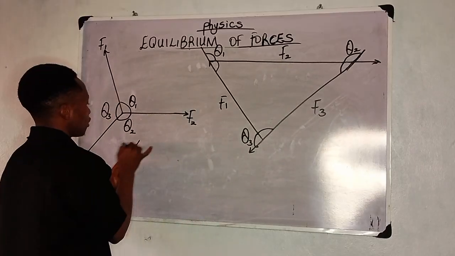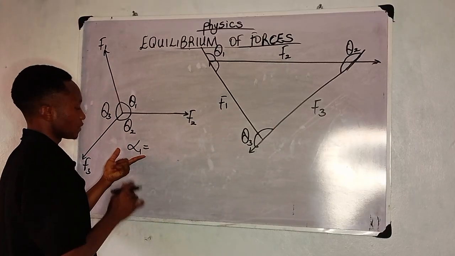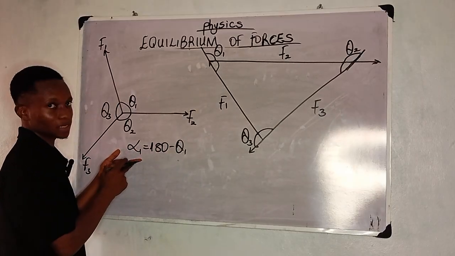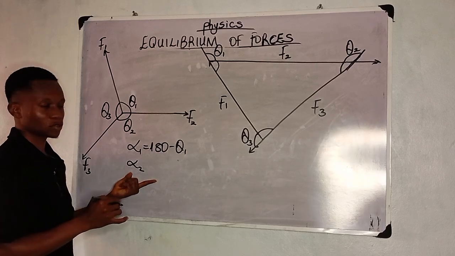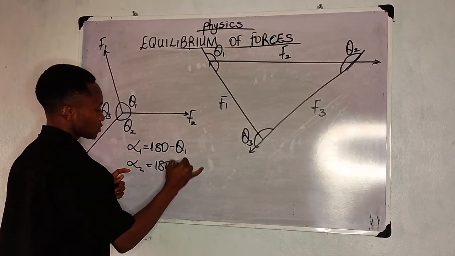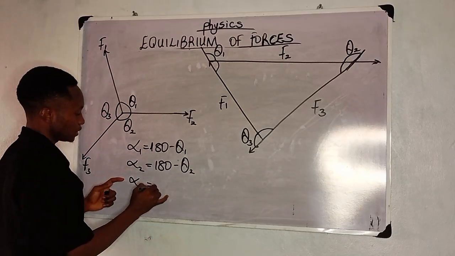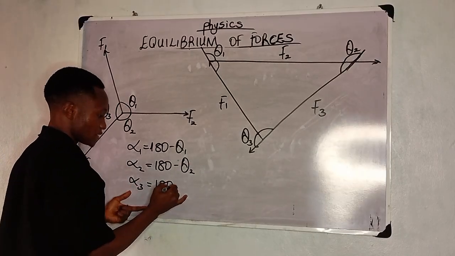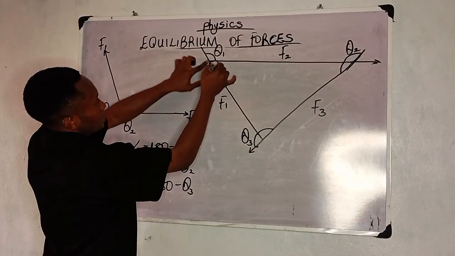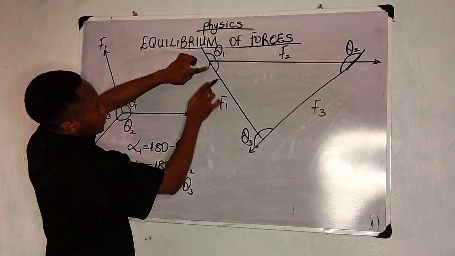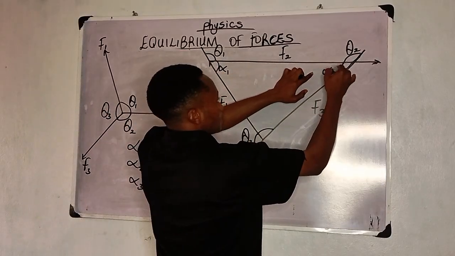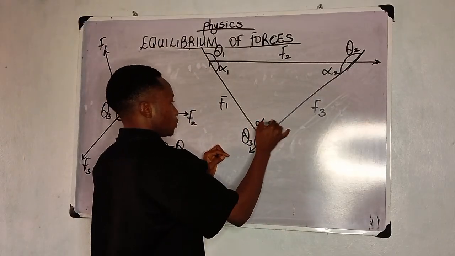I said alpha 1 is equal to 180 minus theta 1. That's how you can get it. Can you try alpha 2? What is it going to be? Okay, good. So 180 minus theta 2, while alpha 3 is going to be 180 minus theta 3. Okay, so now let's go over to this. Here, when I do 180, the angle on a straight line, minus theta 1, it is going to give us alpha 1. Come over to this place, I'll place alpha 2. Here too, I'll place alpha 3.